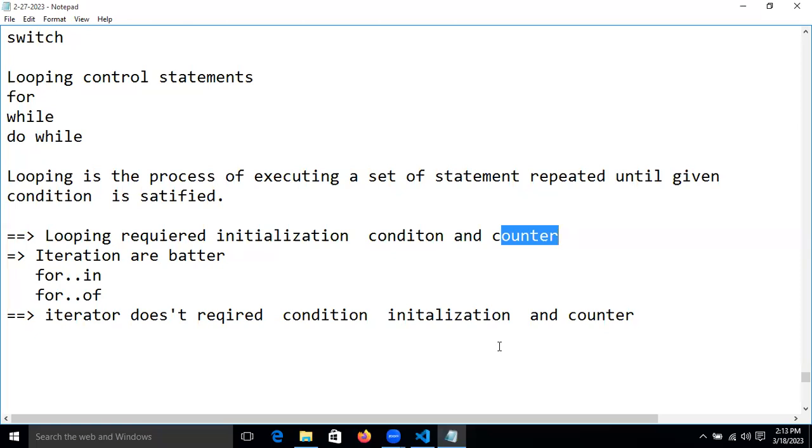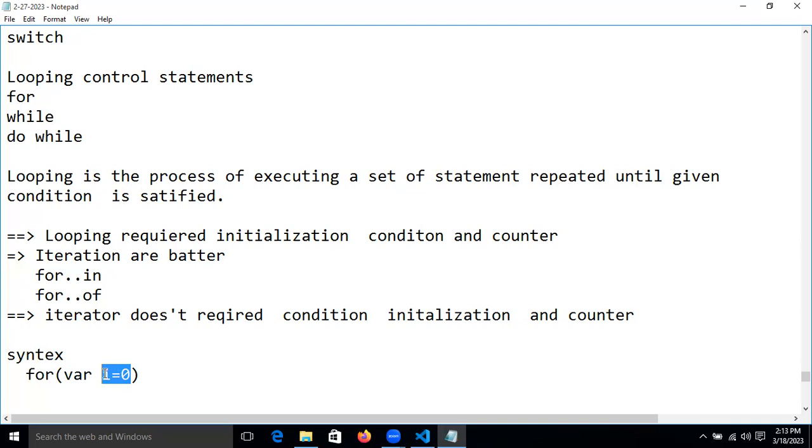So, counter. Now, just the syntax we are writing. Just assume this for loop. We are taking the condition, and we are giving an initial value, right? This means when to start.